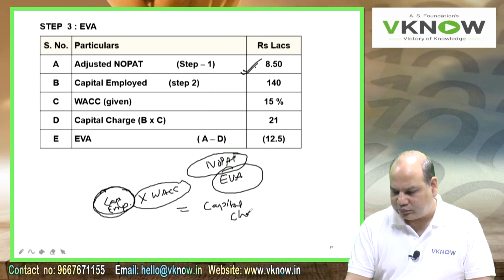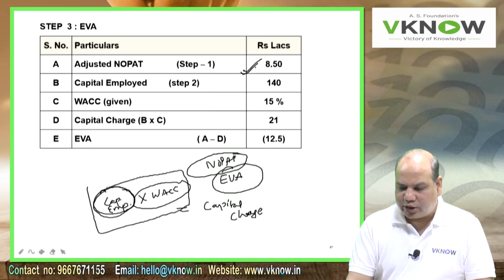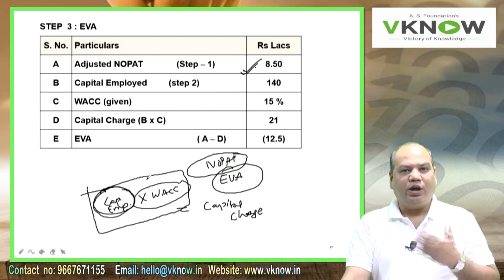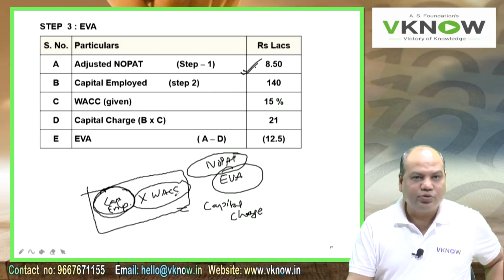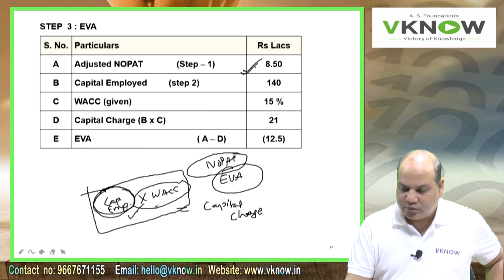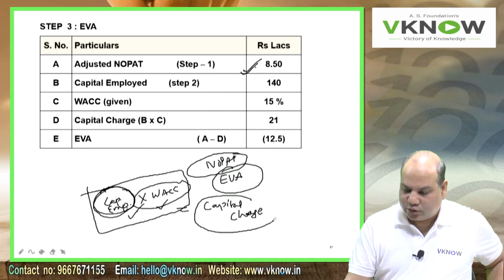Capital charge. But in most of the questions, we are not given opening capital and closing capital separately. So therefore, I had no choice, but whatever capital was given, I will use that for calculation purposes. But here, I have some choice in my hand. So the capital employed at the beginning is taken, multiplied by WACC. That is what I need to earn.